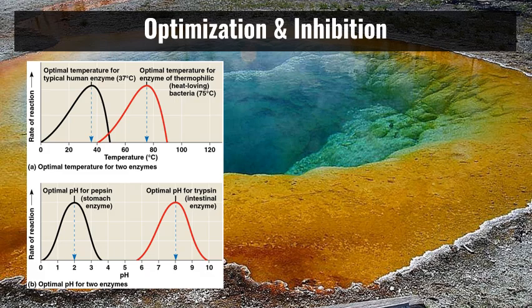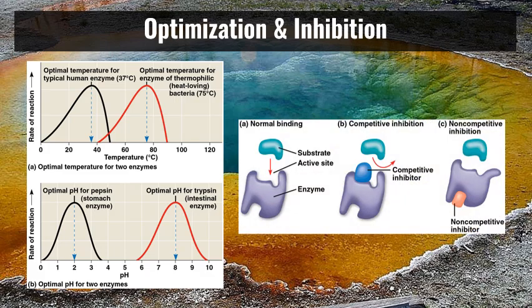We also find that proteins can be inhibited in a variety of ways. The enzyme has an active site. The active site is where the substrates bind. If the active site is blocked, we call that competitive inhibition. It competes for binding. Now, an enzyme is going to have an equal number of active sites as it does tertiary structures. So a quaternary enzyme with 4 proteins making it up, 4 tertiaries making up the quaternary, would have 4 binding sites, but the more of them that are blocked, the less the enzyme will be able to do. So it's competing for binding.